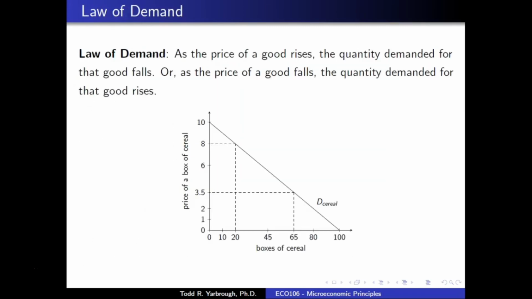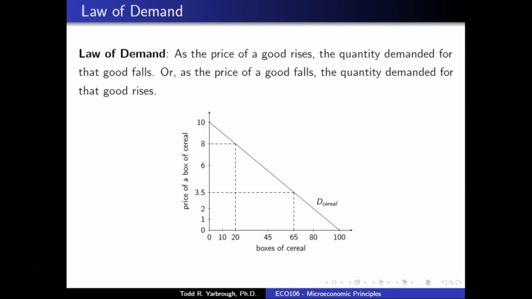Okay, so let's briefly review. The demand curve represents a schedule of prices and quantity demanded given a certain level of demand within a market at a given time. It's really important for us to point out that the demand curve is what we call static. It's a snapshot. It tells us at these particular prices what this particular market is demanding.